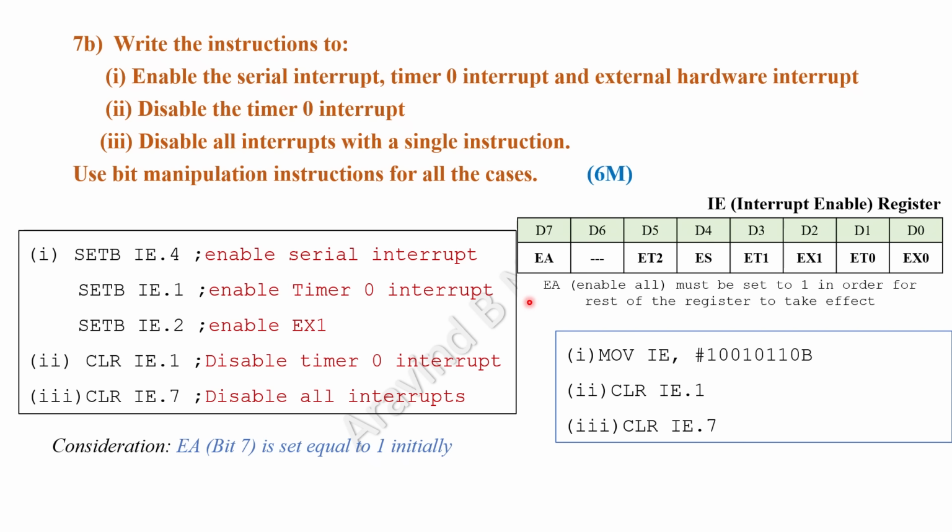Therefore, disabling this bit, that is setting this bit equal to 0, will disable the complete interrupts. Therefore, single instruction clear IE.7, it disables all the interrupts.